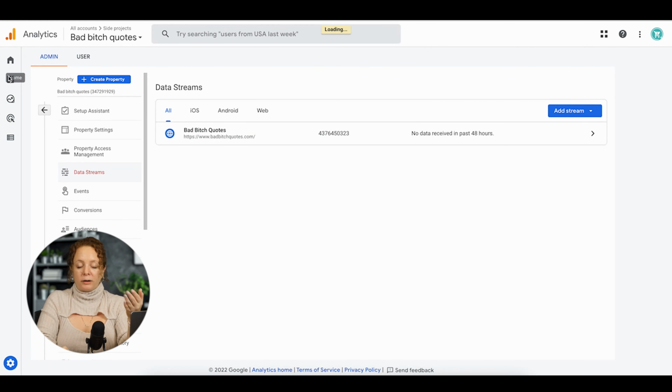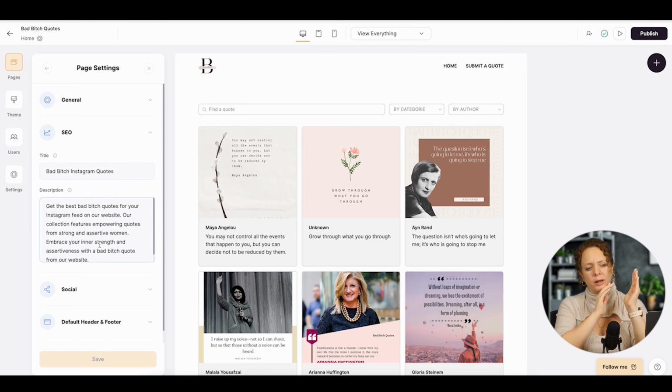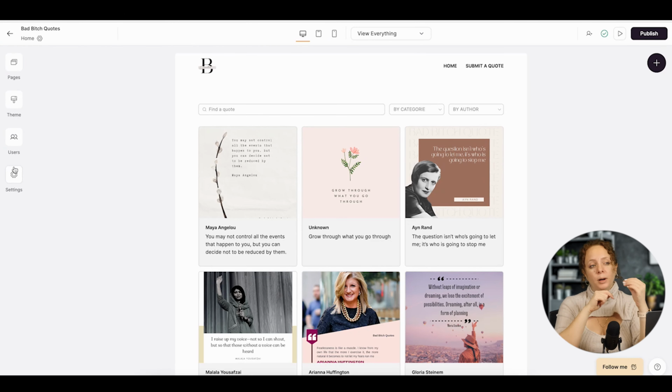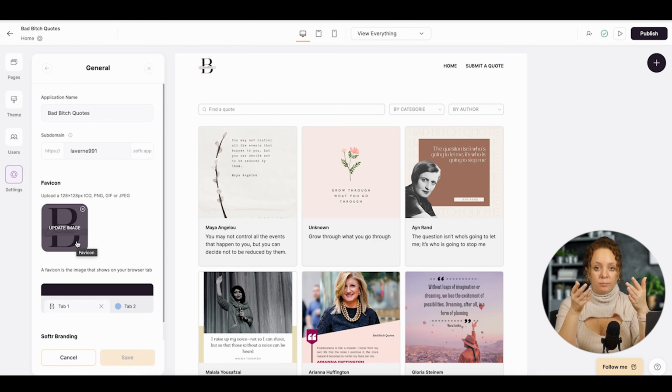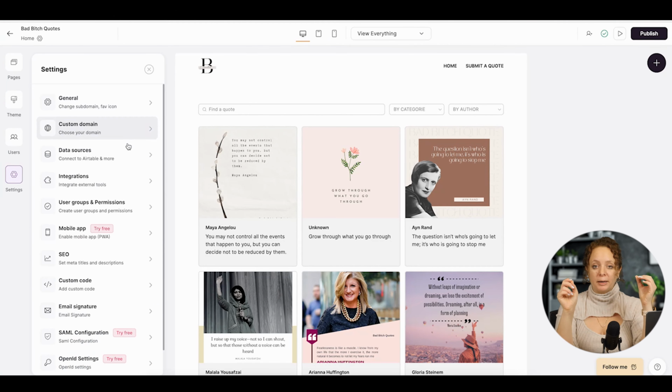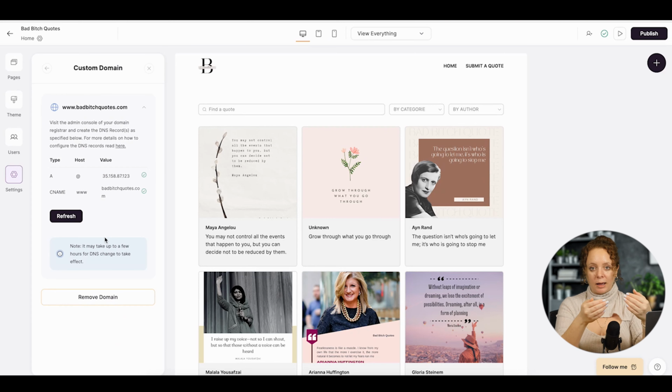Lastly, I did some SEO maintenance around the website. I edited each page's SEO metadata so that there is a title and heading that Google can read, added my logo as a favicon, and of course connected my domain. Now, one note about that, Softr allows you to connect, I think, one domain in a free account, so I could theoretically not pay, but I also wanted to remove the little branding of made by Softr at the bottom, so I did end up upgrading to a paid plan, which wasn't really expensive, but if you want to make it completely free, you can stay with the branding and you don't have to pay at all.